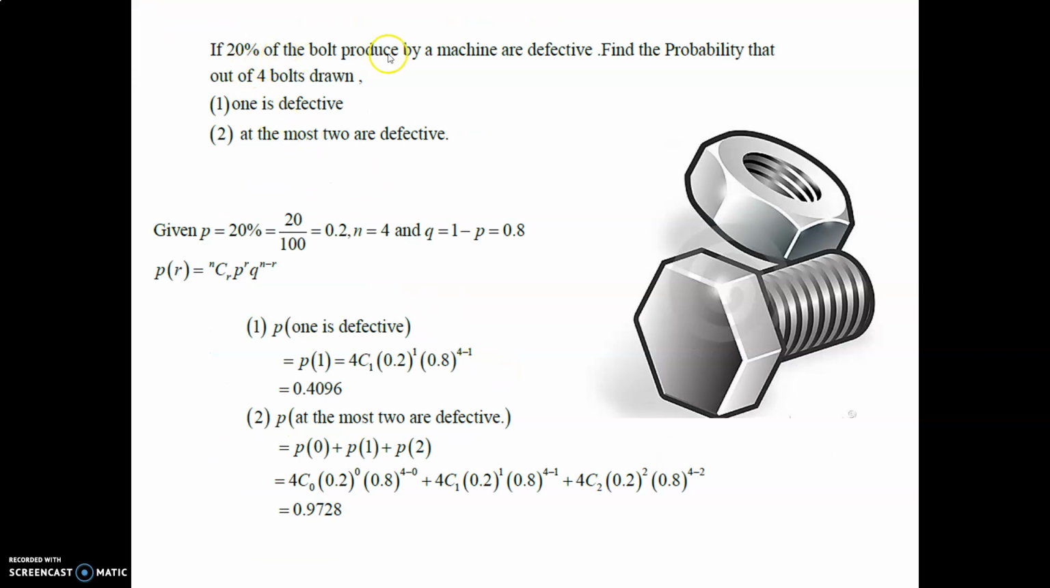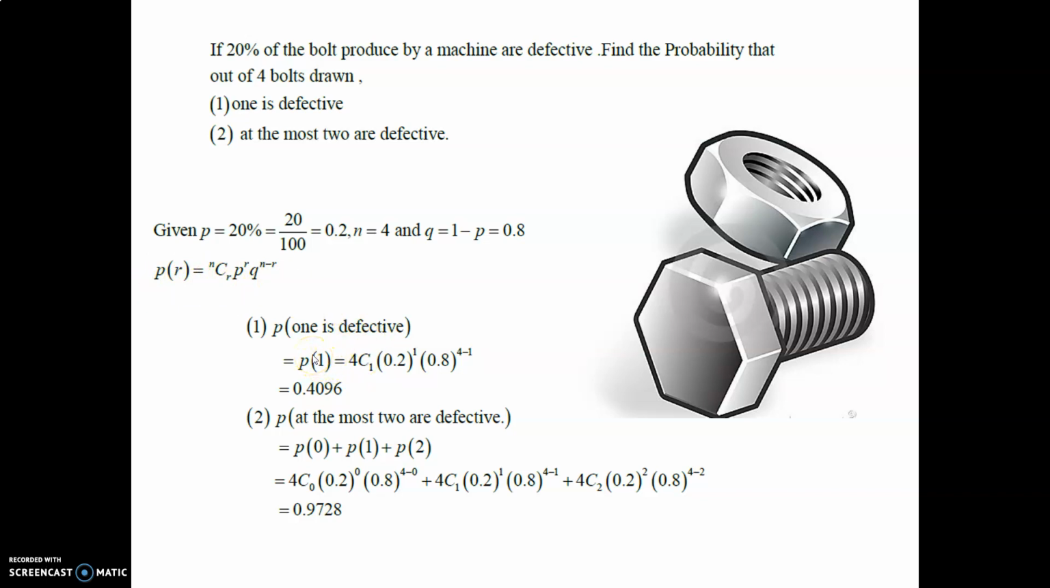If 20% of the bolts produced by a machine are defective, find the probability that out of 4 bolts drawn, 1 is defective, and at most 2 are defective. This we have to solve. P is 20% is given, 20 upon 100, that is 0.2. N is equal to 4 is given. Q is equal to 1 minus P, that is 0.8. P(R) is nCr, p raised to r, q raised to n minus r.